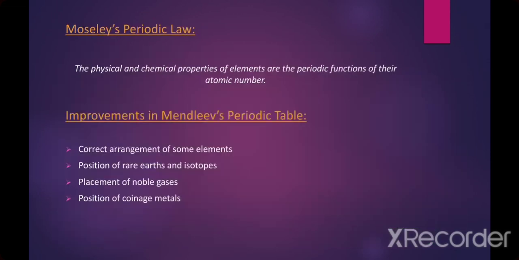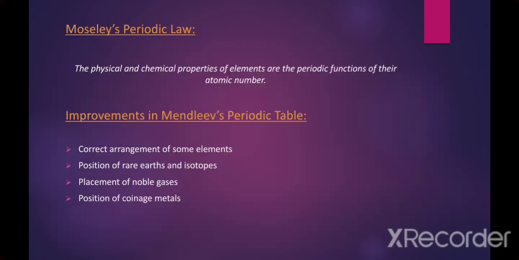Next is the position of rare earths and isotopes. The position of rare earths, lanthanides and actinides was adjusted, and the isotopes of the same element possess the same atomic number. All of them should occupy the same place in the periodic table. Number 3 is the placement of noble gases. The extra group of noble gases was developed, and the number of the group for them is 8A or 0 group.